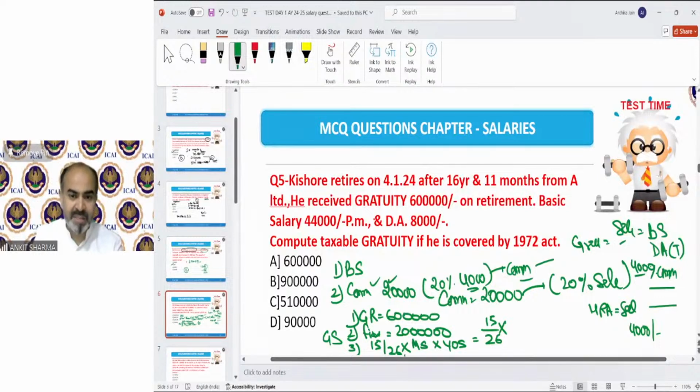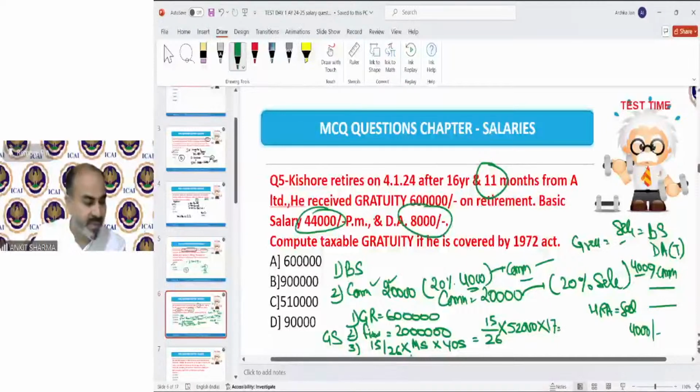But for B case, we just need basic salary and all kind of DA. So technically, this full DA will be considered. So that will be 52,000. Year of service in this case says if any fraction of months exceeding 6 months, then it will be considered as 1 year. So that will be 17. If we solve this, we will get 5,10,000.